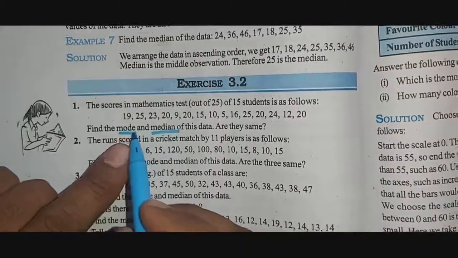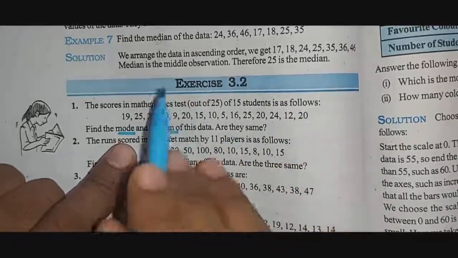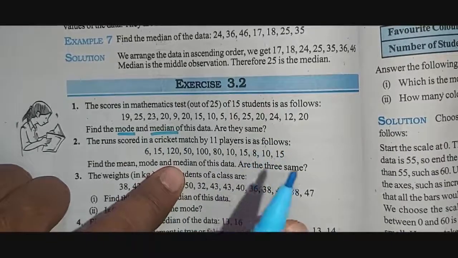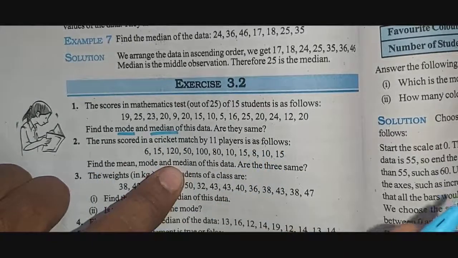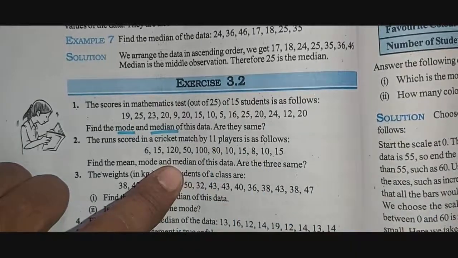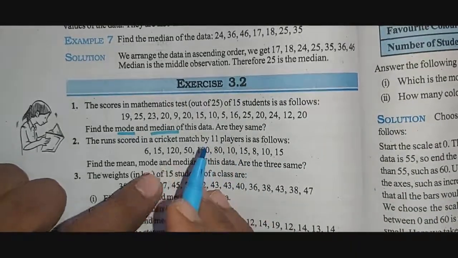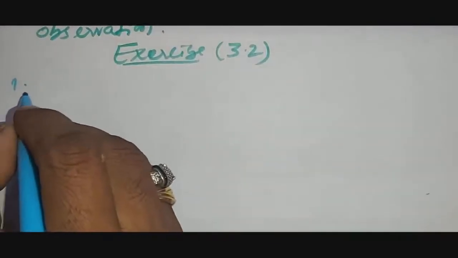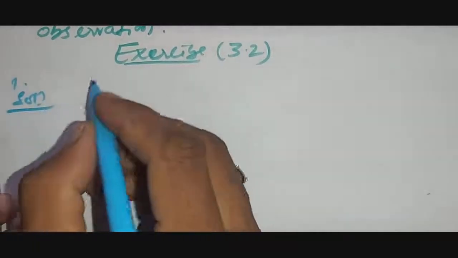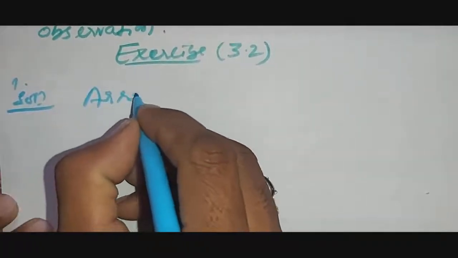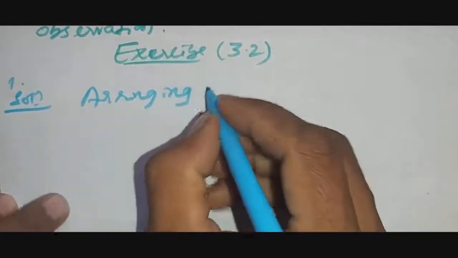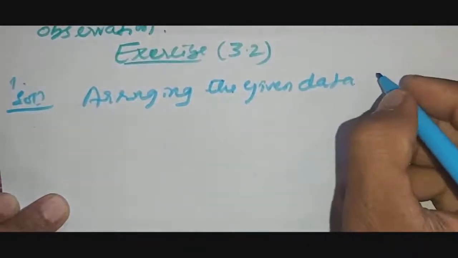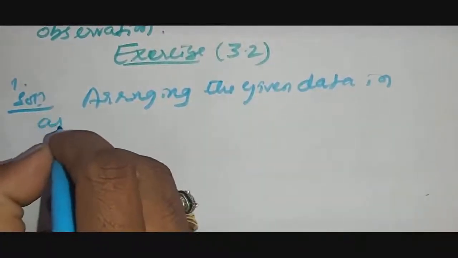Look here, mode. First we have to arrange in ascending or descending order. After that, we need to find the mode, which is the observation that occurred the highest number of times. Median is the middlemost value, the middle observation. Let us see. Here is the first solution: arranging the given data in ascending order.